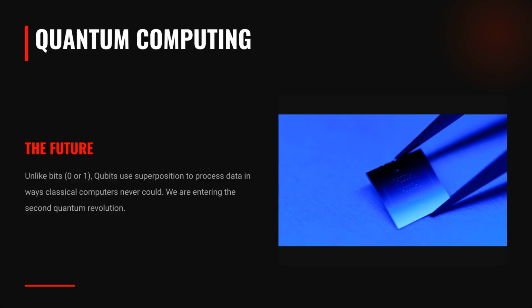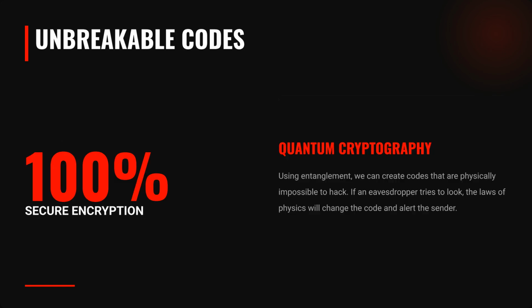The future lies in quantum computing. Qubits, unlike classical bits, use superposition to process data in entirely new ways, ushering in the second quantum revolution. Quantum cryptography uses entanglement to create secure encryption that is physically impossible to hack. Any attempt to eavesdrop immediately changes the code and alerts the users.